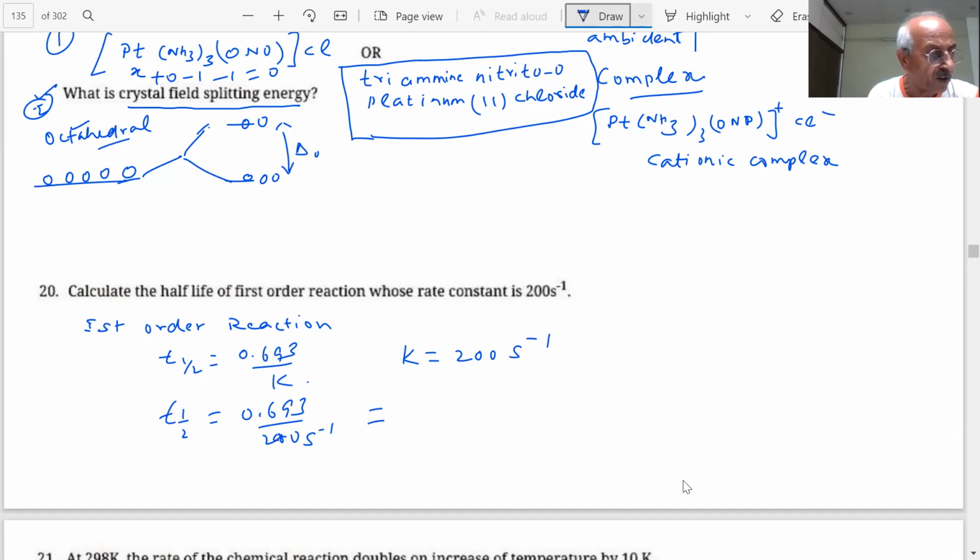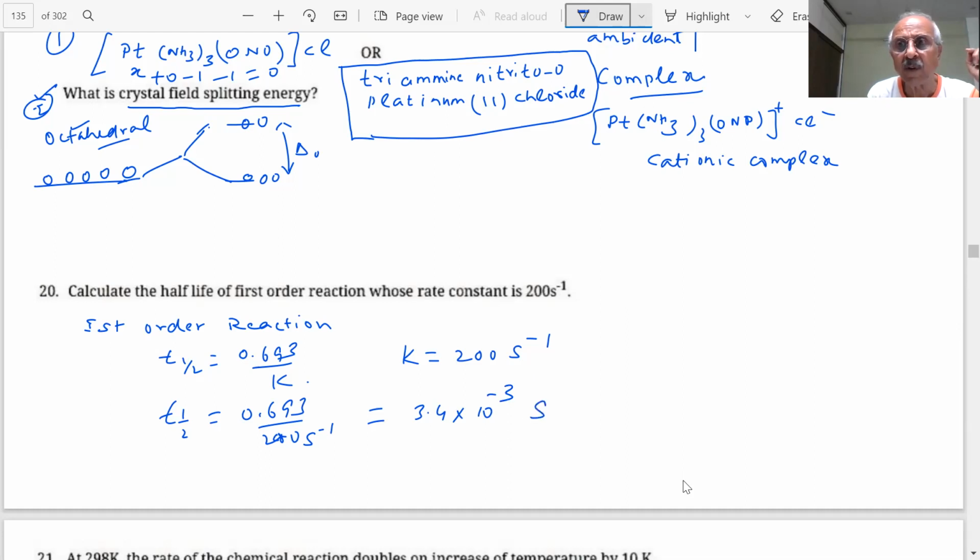So what is the answer, students? It will be 0.0034, that is 3.4 × 10 to the power minus 3.